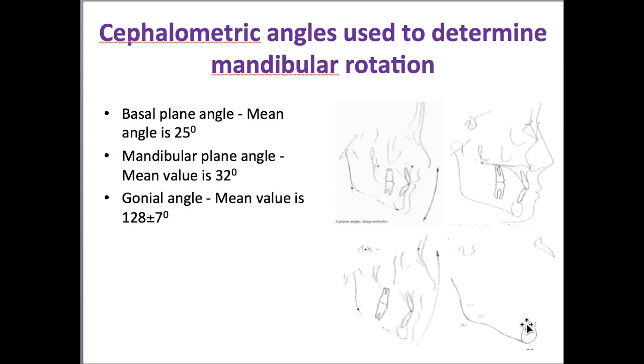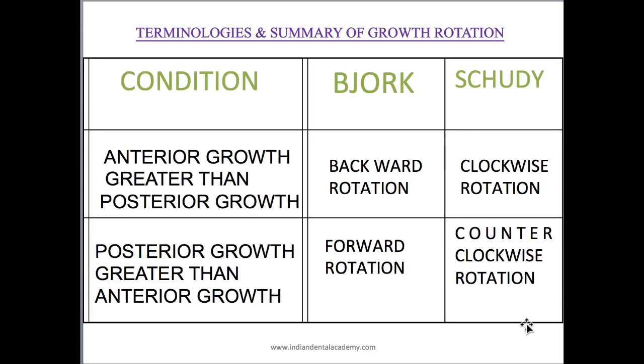So the main headings of mandibular rotation: Bjork classification, Schury's concept, Profit concept, cephalometric angles determining the mandibular rotation. All these headings will give you a brief scene of what you are going to explain to the examiner. That will give a good impact on your score. Okay, so these are the three angles: base plane angle, mandibular plane angle, and gonial angle, which are used to determine the mandibular rotation. So this is a summary of mandibular growth rotation.